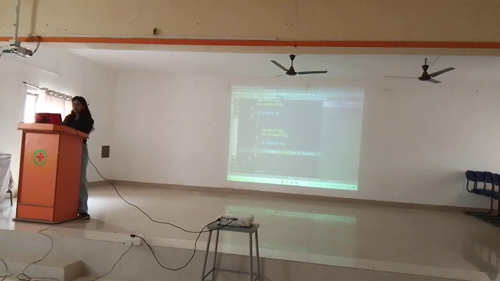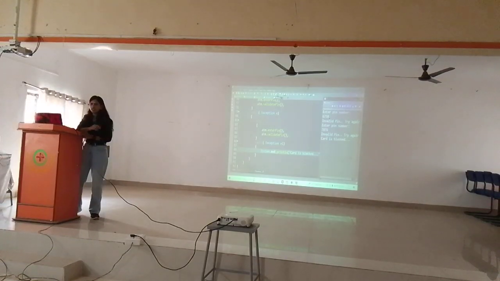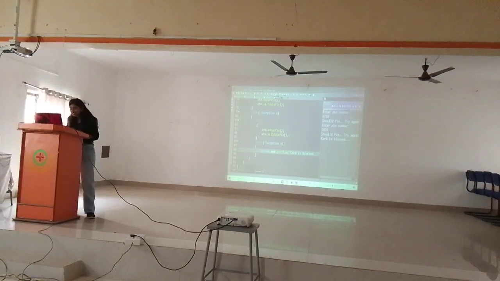Nice. Okay, we will check it. Enter the pin. Invalid pin. Enter the pin. Card is blocked, but it still has to give me one more attempt, right? Then what can we do? Again copy and paste inside this catch, the inner catch. Inside this catch, again I want to check with the condition.